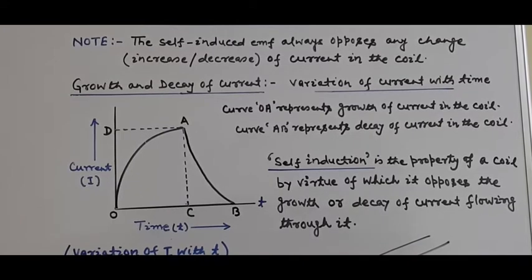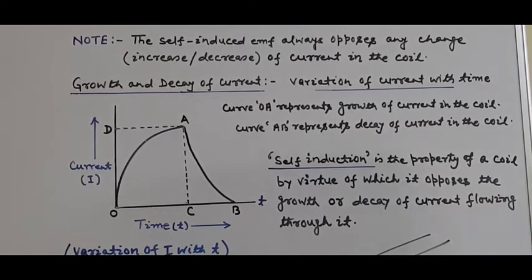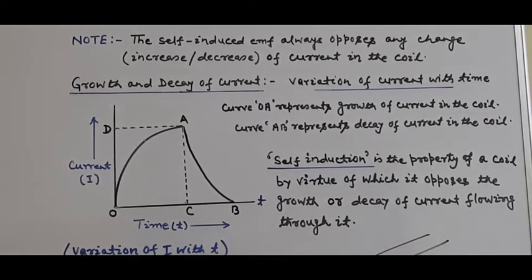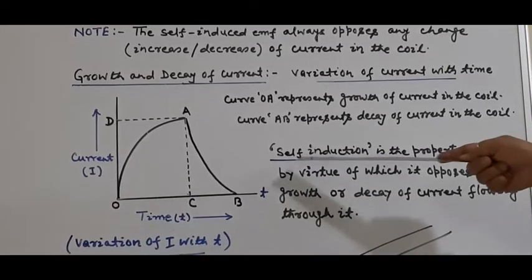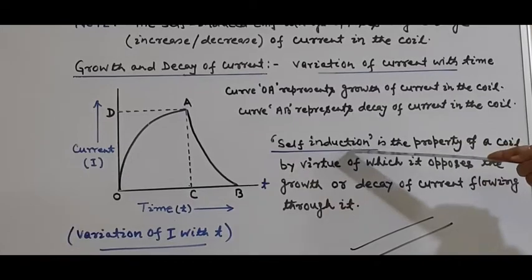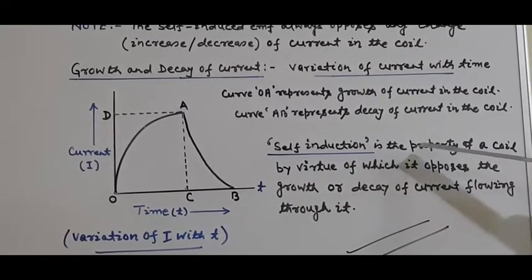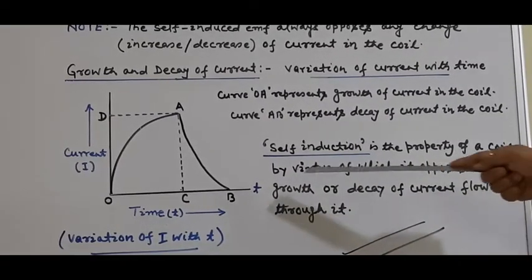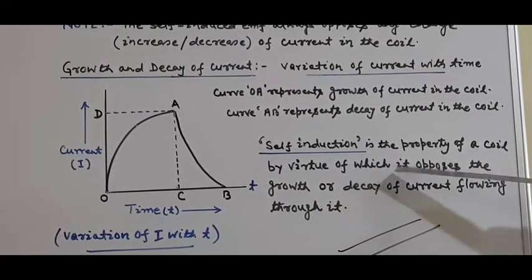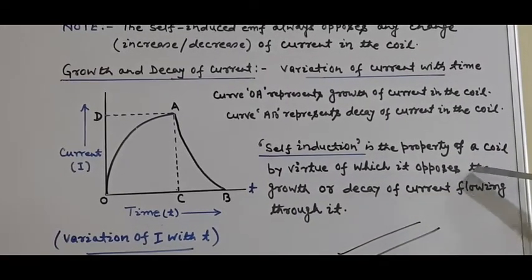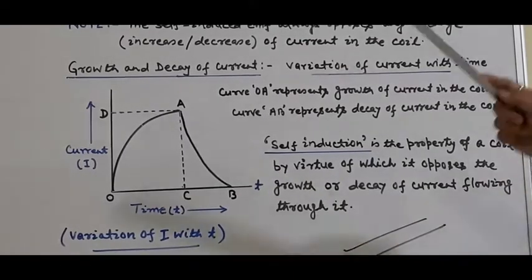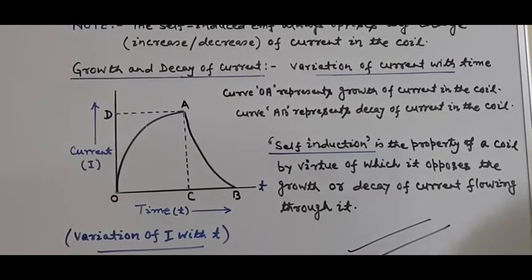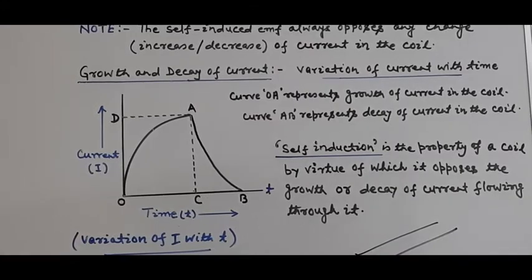So on the basis of this explanation, or the basis of this graph, self-induction may also be defined as follows. Here is the definition: self-induction is the property of a coil by virtue of which it opposes the growth or decay of current flowing through it. So I hope the term self-induction is clear.